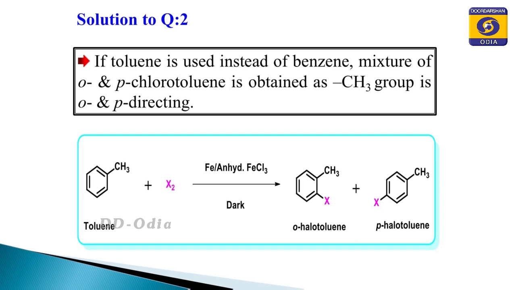Similarly, what is the answer to question number 2? That is, if toluene is used instead of benzene, what will be the product in the halogenation reaction? Toluene, when treated with chlorine in presence of aluminum halide or anhydrous ferric chloride, produces a mixture of ortho and parachlorotoluene, and if it is bromine, then you will get orthobromotoluene and parabromotoluene.